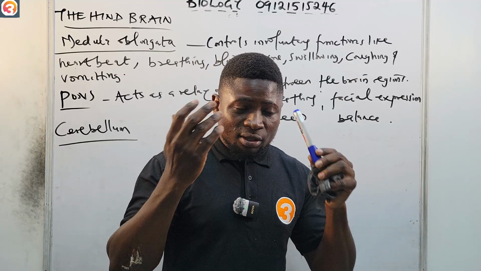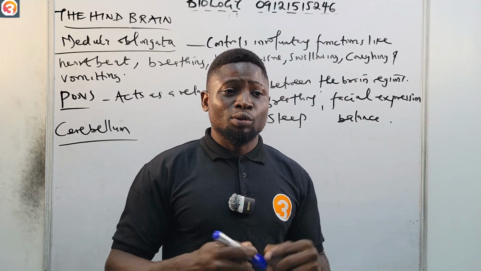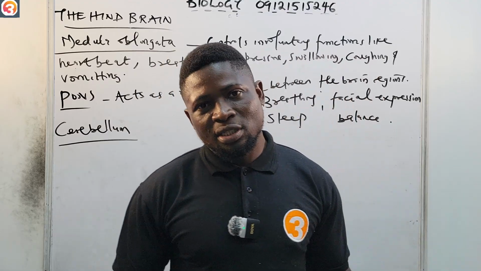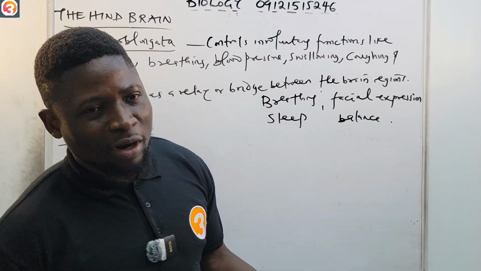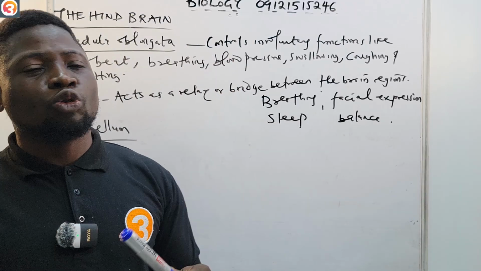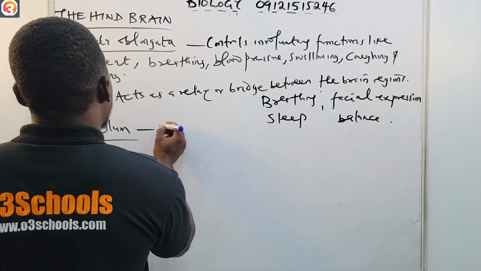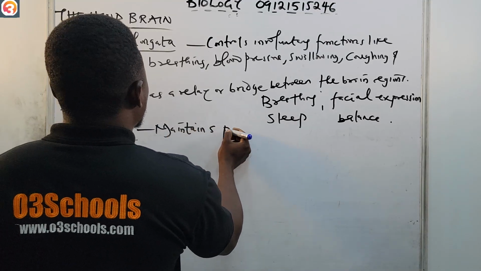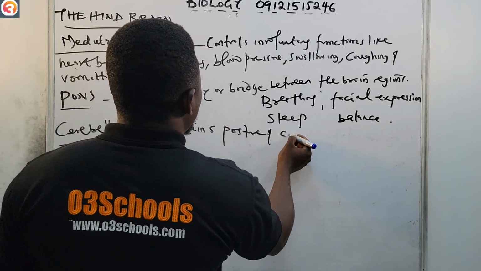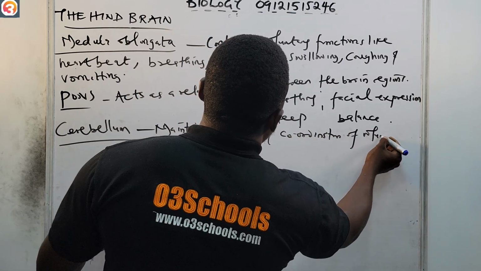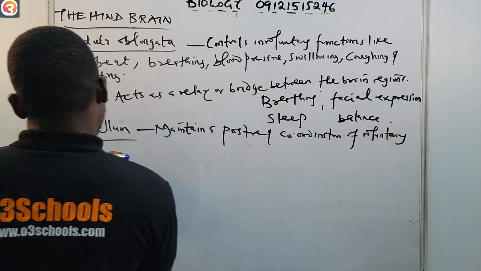It confuses your cerebellum, so when you are drunk you go from one place to the other, as if somebody is carrying you. So the cerebellum maintains posture and coordination of voluntary movements.